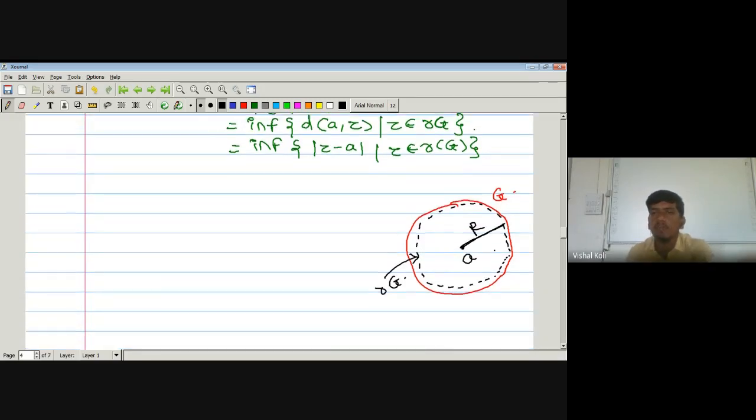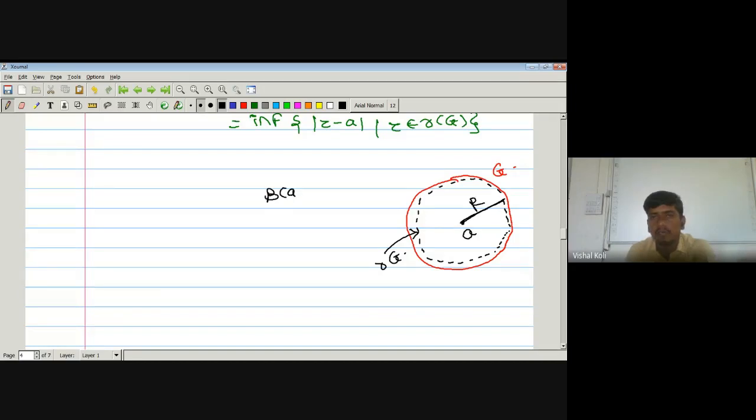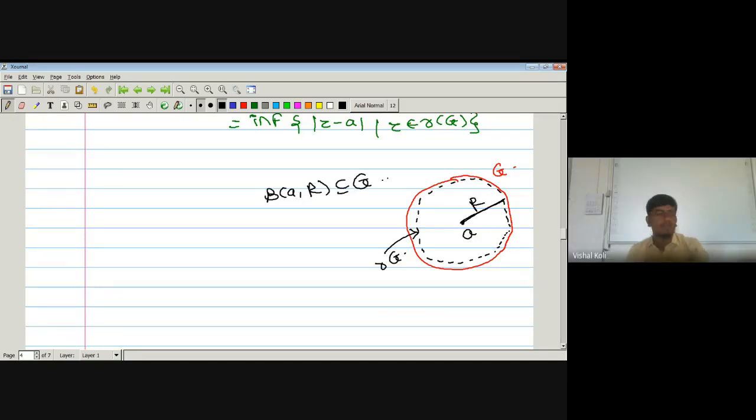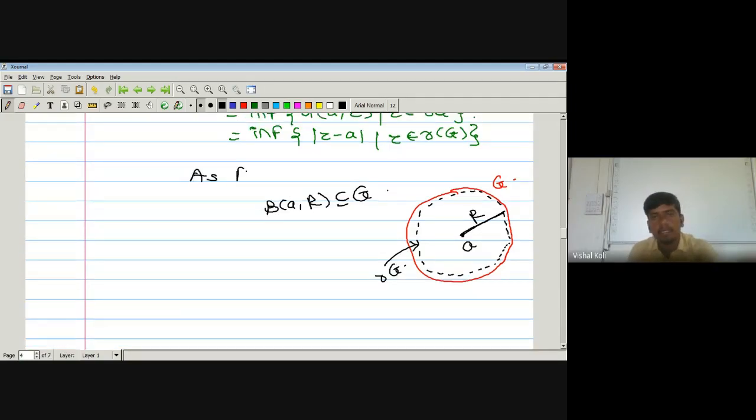So if we consider any open ball having center a and radius R, will it be a subset of G? Yes, sir, it must be a subset of G. So as f is analytic, the open ball about a of radius R is a subset of G. Since R is the infimum distance from a to any point on the boundary, this entire ball must lie inside our G. That is, it is a subset of G.